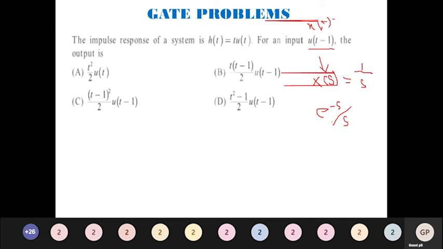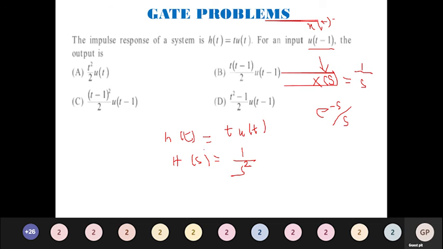So x of s is e power minus s divided by s. Now as given in the question, h of t is t into u of t. So from this I have to calculate h of s. We know that t into u of t is 1 divided by s square.